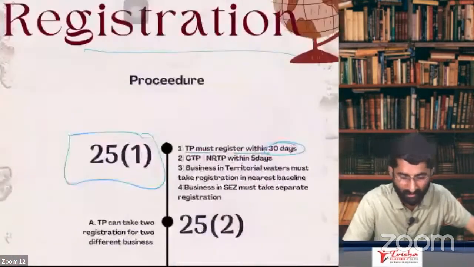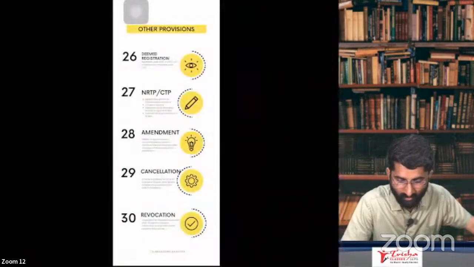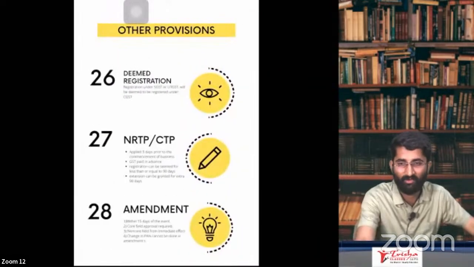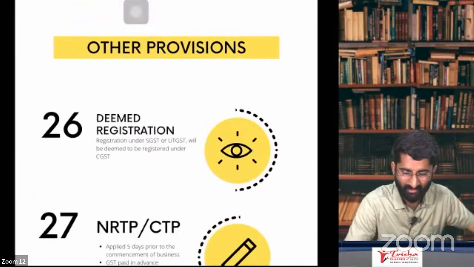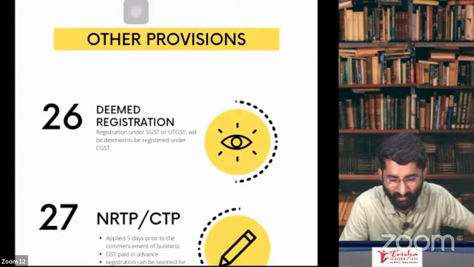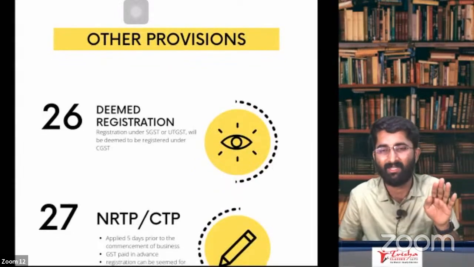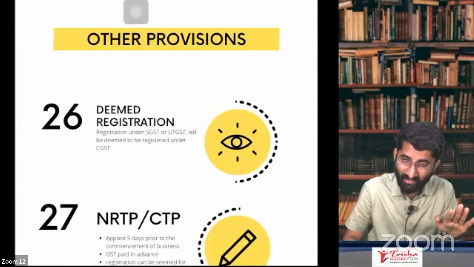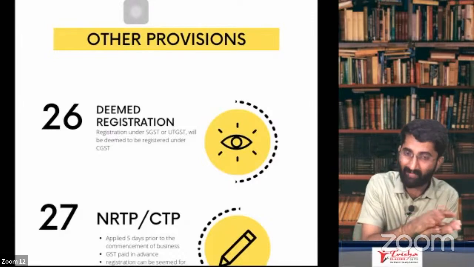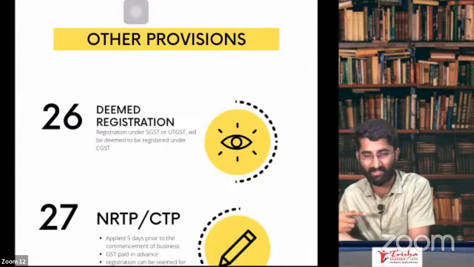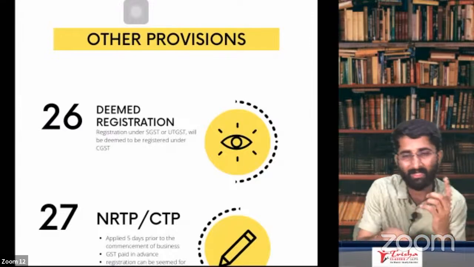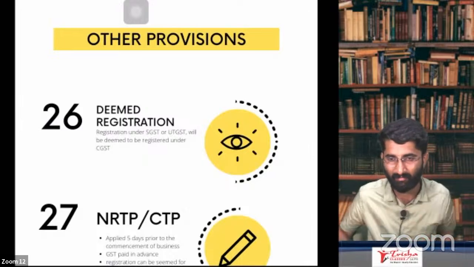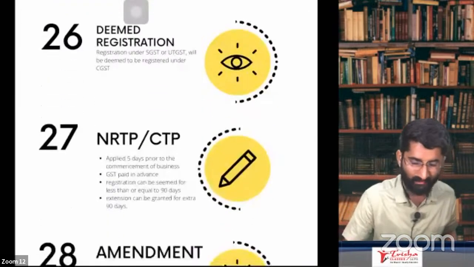Important sections. Lastly, we are done with this. Don't worry, I'm not going to torture you, just two minutes. Other provision, section 26: what is deemed registration? If you are registered under SGST, you are automatically registered under CGST. If your registration has been cancelled in SGST, then it is automatically cancelled in CGST. Simple as that. That is section 26.